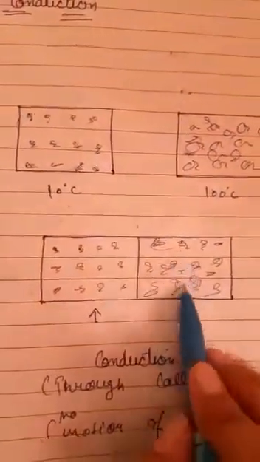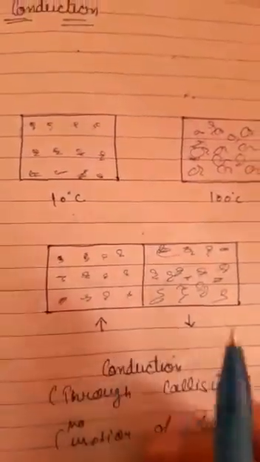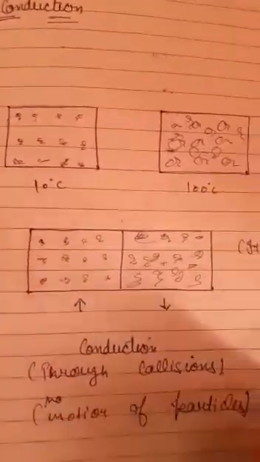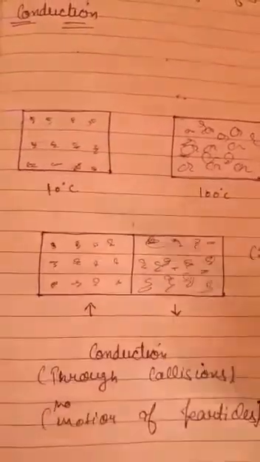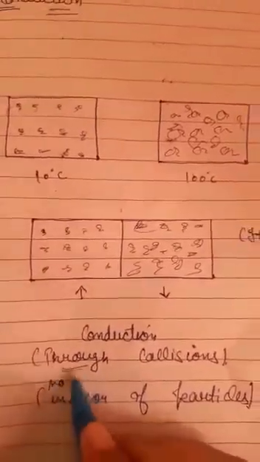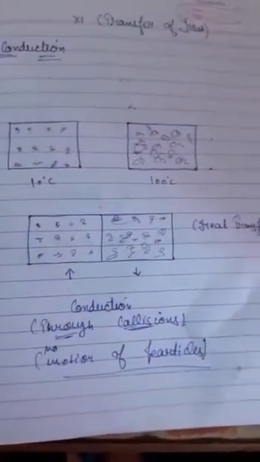So the temperature of this container will decrease and that of this one will increase. Why? Because of conduction. So this is all about conduction, in which the reason for transfer of heat is collision, through collision, with no motion of particles. By this method heat is transferred in the process of conduction.